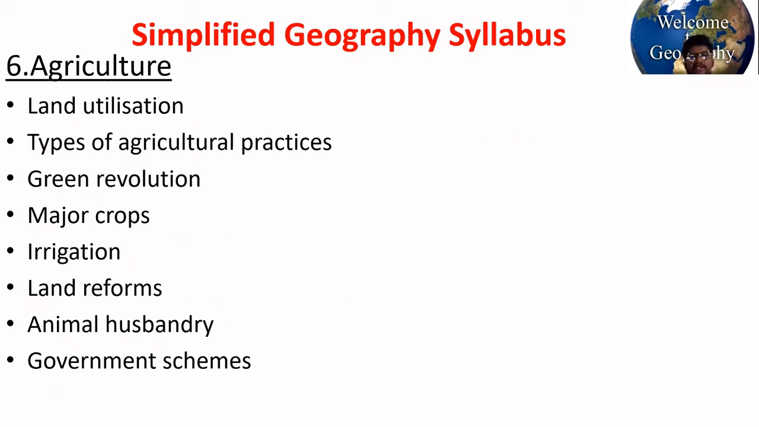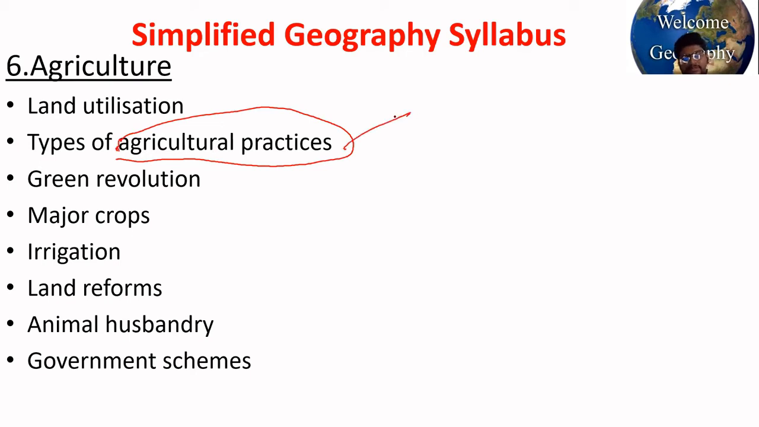Then agriculture, land utilization. What part of land is used for agriculture? What part of the land is under forest cover? Land use pattern and all. Then types of agriculture practices.